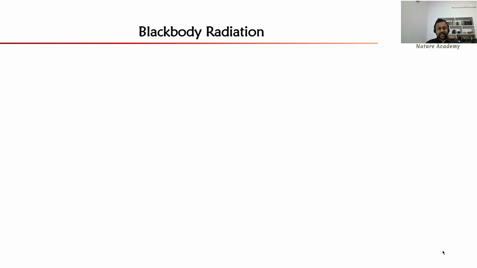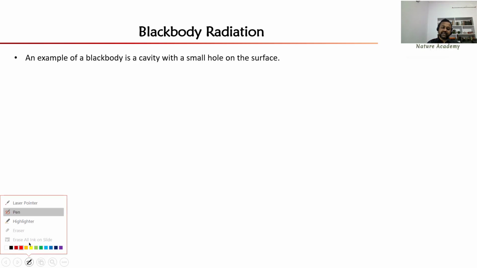What do you know about blackbody? What do you mean by blackbody? Blackbody is a perfect absorber and perfect emitter. So let us try to give an example for that one. Blackbody is in daily life. I can give one example for the blackbody, that is a cavity with a small hole on the surface. Cavity is nothing but, you can say, a mirror. Okay, mirror can act as a cavity.